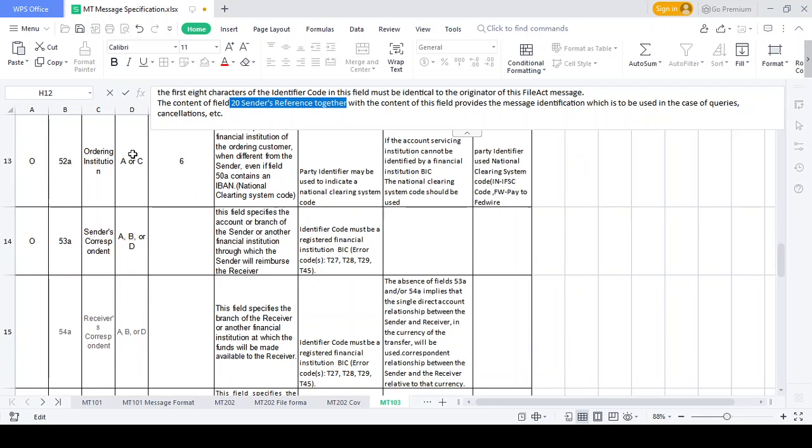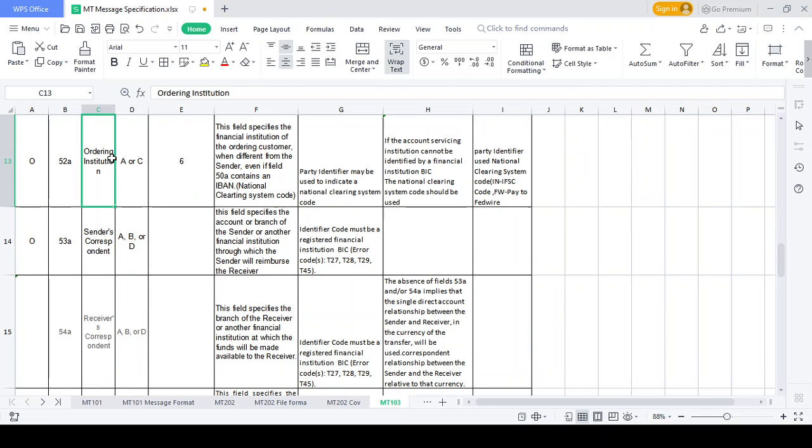What is the ordering institution? The ordering customer has an account with the ordering institution. That is the reason they mention the ordering institution. It means the ordering customer plans to send the money to the beneficiary side, so they approach the ordering institution.